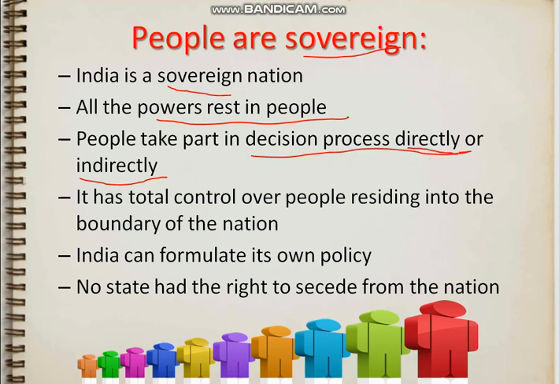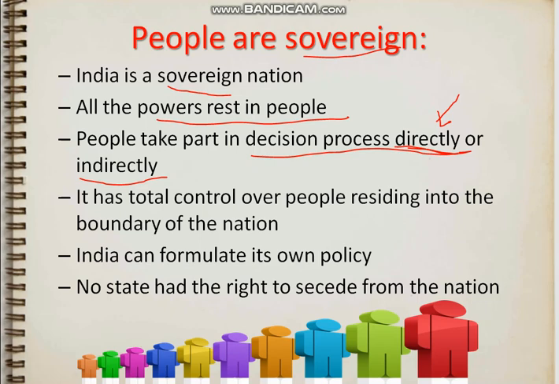Directly here means voting. Like whenever there is a general election, you might not be voting, but your parents, your relatives might be voting. So they are taking direct part in the decision process. And indirectly means those people whom we have elected, they take decisions on our behalf, and that's why it is termed as indirectly.